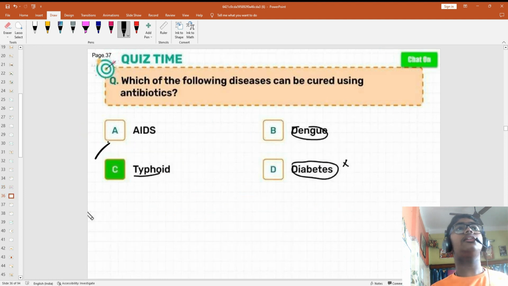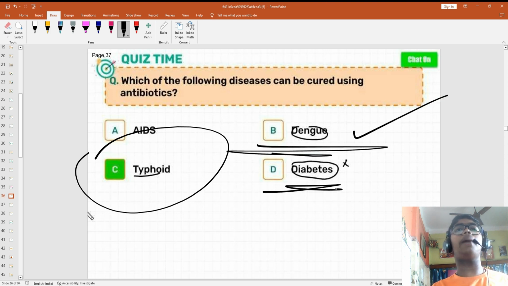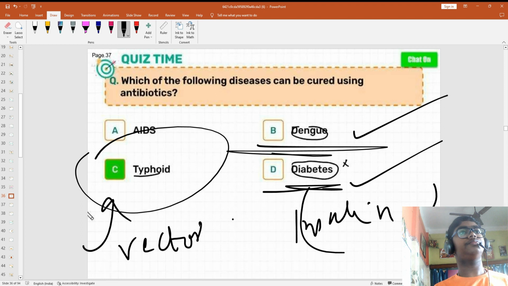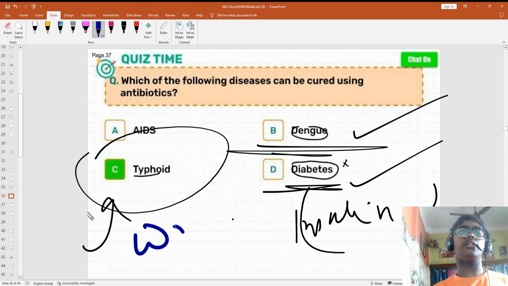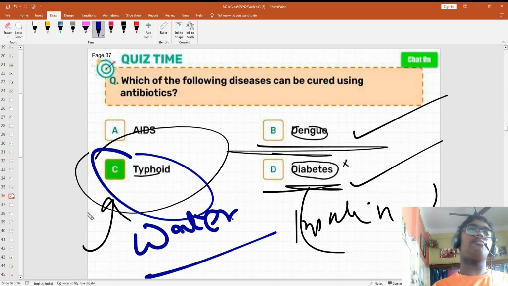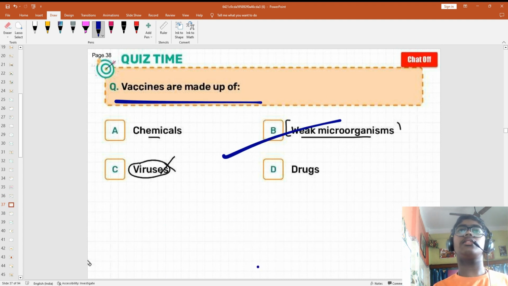Okay, typhoid, why typhoid? Dengue vaccine you don't know, diabetes vaccine you don't know, insulin vaccine you don't know. Yes, if you don't know, learn. Typhoid is caused by the vectors. Sorry, sorry, no, not typhoid. Sorry. It is caused due to water. That's why it can be cured. So learn this. It was not your level. I understood. The vaccines are made up of weak microorganisms.